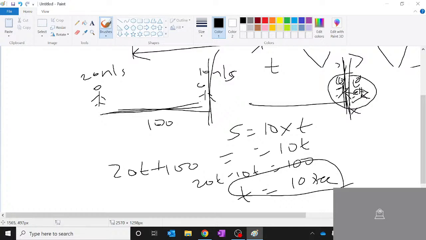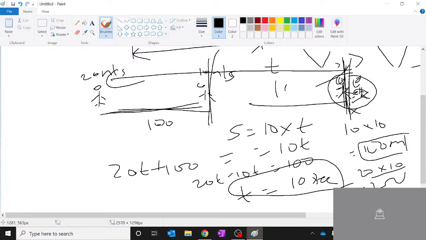Now to check how correct this is, the other way to look at it is, from this point to this point, 10t, 10 into 10, the thief travels 100 meters. Similarly, what will the police travel? It is nothing but 20t, which is 20 into 10, which is 200. So the overall distance is 200. The thief travels 100, and the relative distance between them is 100. So 100 plus 100 is 200, which is what has happened. Understood? Clear?